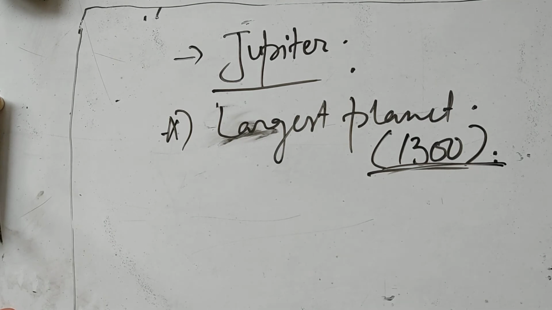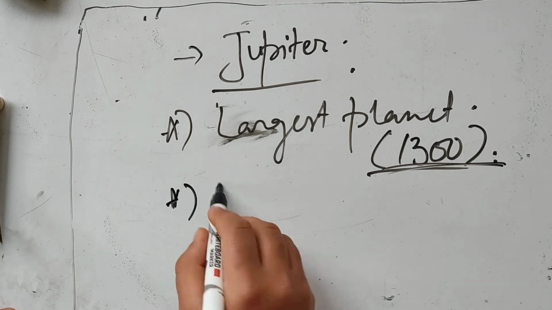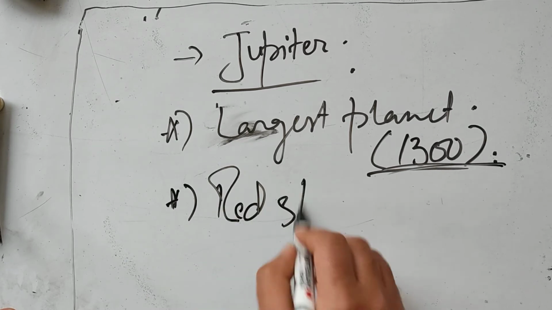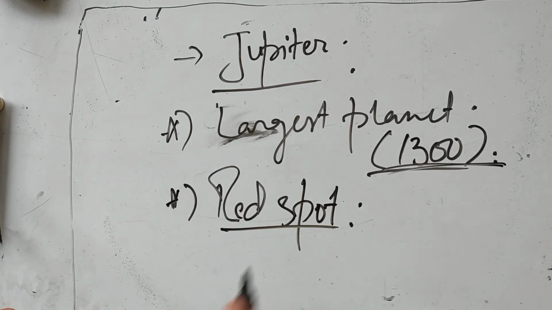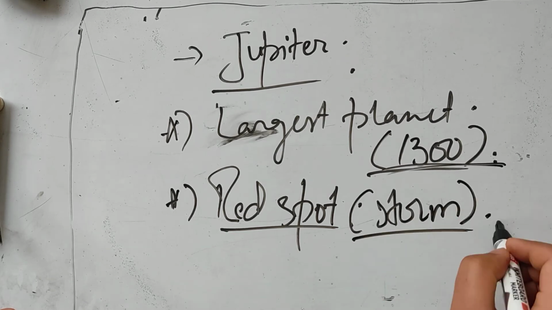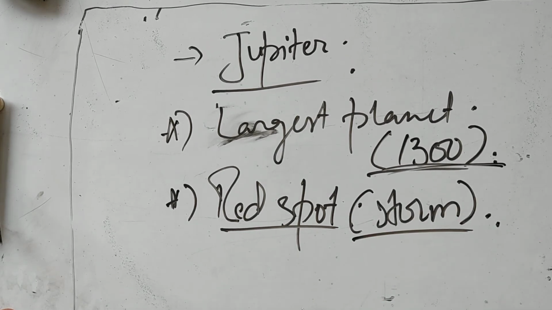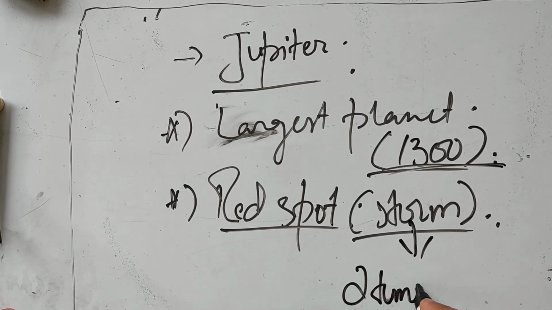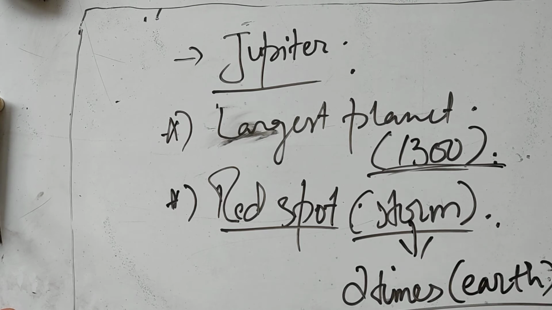Also, if we talk about Jupiter, it has a huge red spot present on it. When we look at the picture of Jupiter, we'll see a red spot. That's basically a storm that has been present on Jupiter for a very long time now. And the size of the storm is almost 2 times the size of Earth. So that's quite a large storm over there.